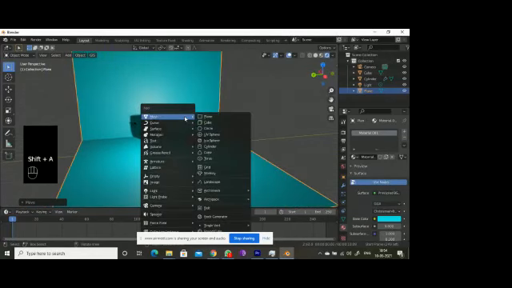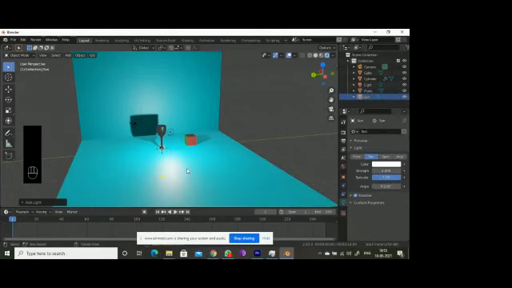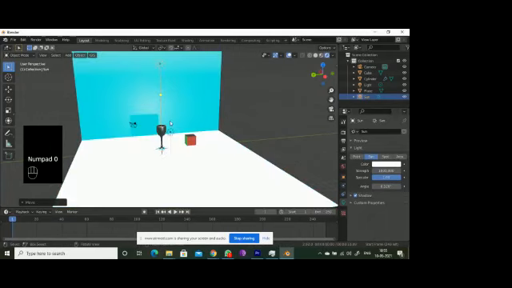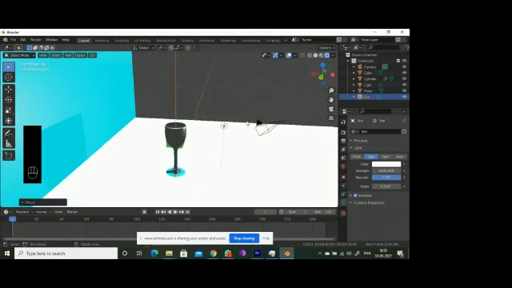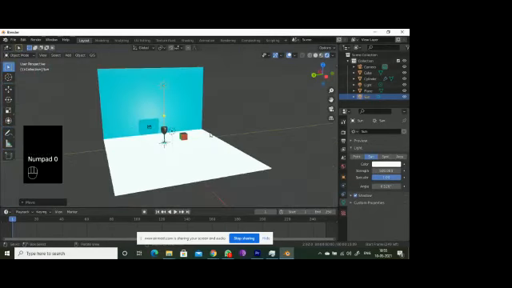So if I go for another light, okay, lighting like sun. If you go for sun, G Z, increase the strength to 1000. So see how it got. 2000, not okay, 500. So raise the sun.